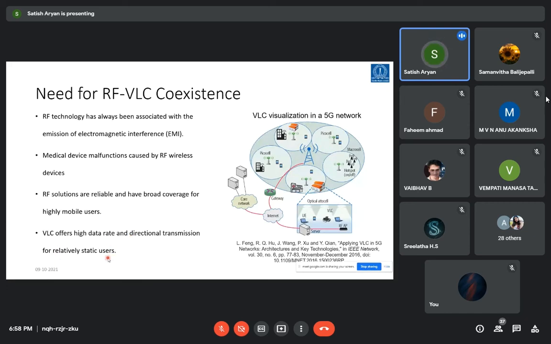Like a person sitting in the office, he wants to use the internet on his own. So he can turn on his light, the focusing light, the pendant light, and he starts using the illumination as well as the data transmission. So here is a paper talking about the visualization of VLC in a 5G network.